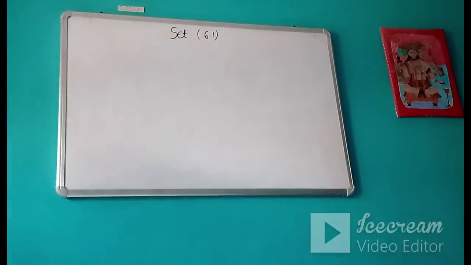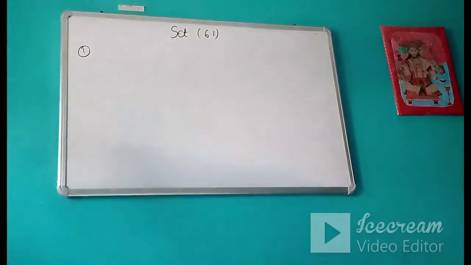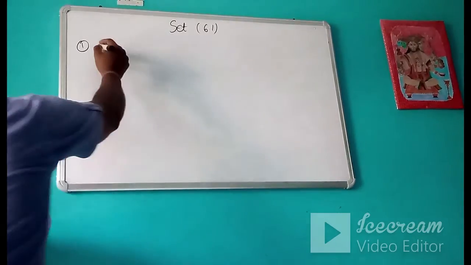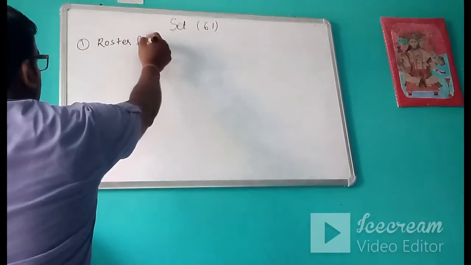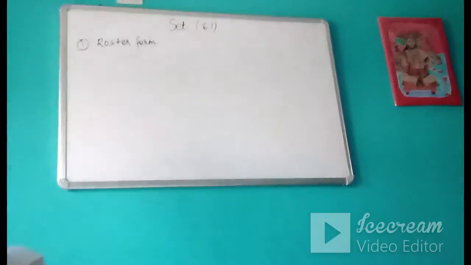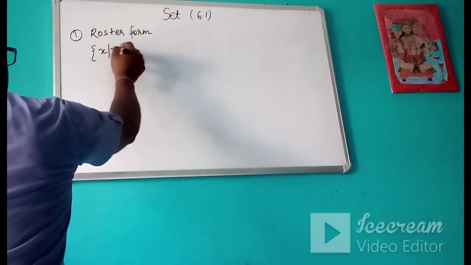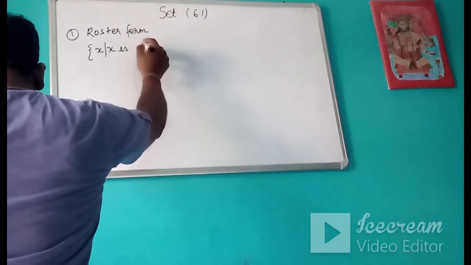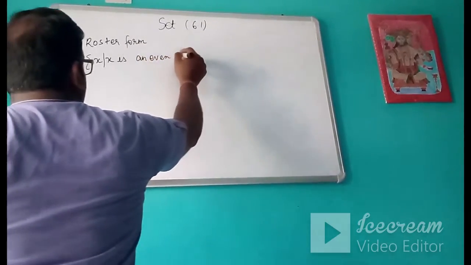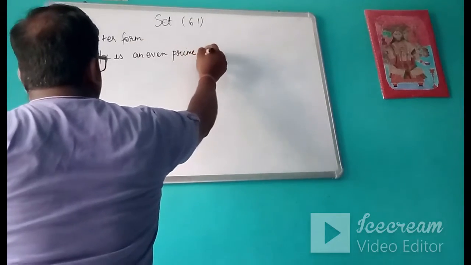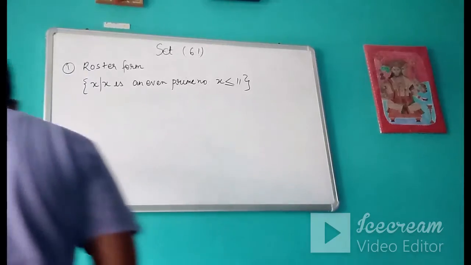Okay, let's discuss our very first exercise. In the first question we have to express the sets in roster form. Like I have told you, roster form means we have to list the elements. Suppose a set is given like this: X is an even prime number and X is less than or equal to 11.